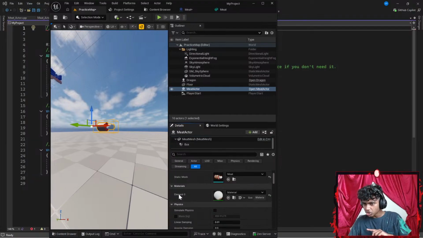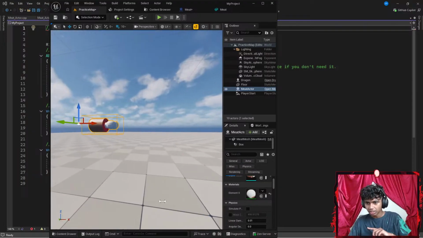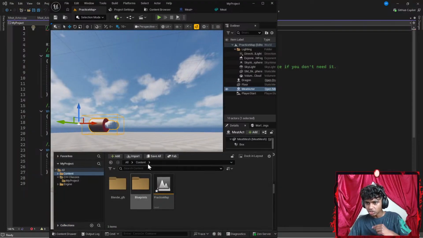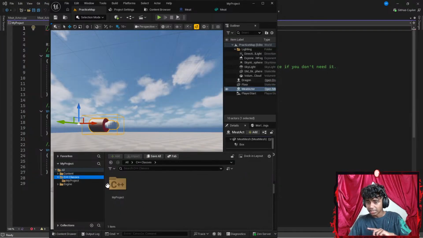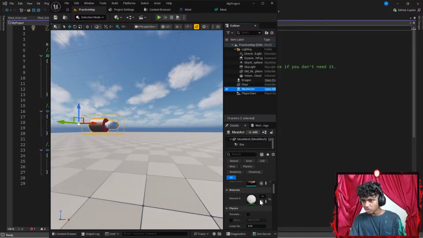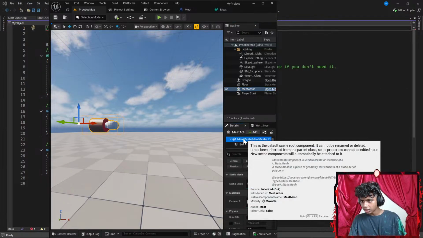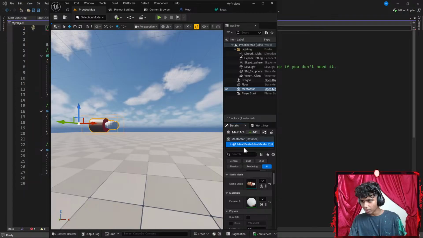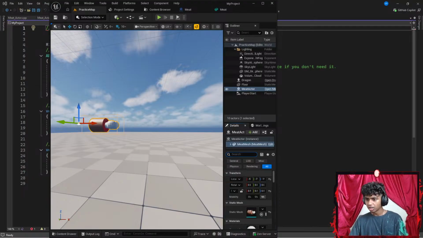Pretty sure it shouldn't be in my details. Should I go in my content drawer and re-import it manually? I could try that. Let's go to my content drawer. Firstly, I gotta always save everything. Let's save it all. Go to my C++ project, go to classes. This is my meat actor. I might delete this real quick. Actually, I might just remove my mesh for the time being. Can I see re-import mesh somewhere here? Let's go with re-import. I don't see it.